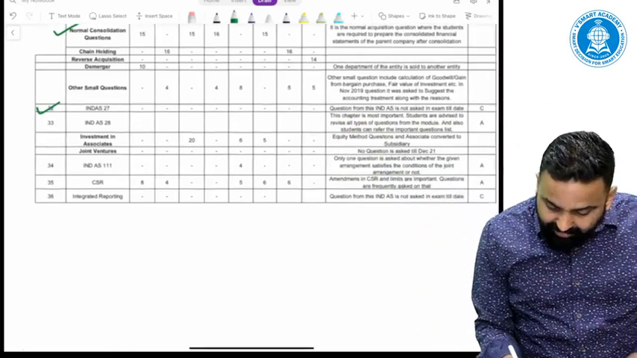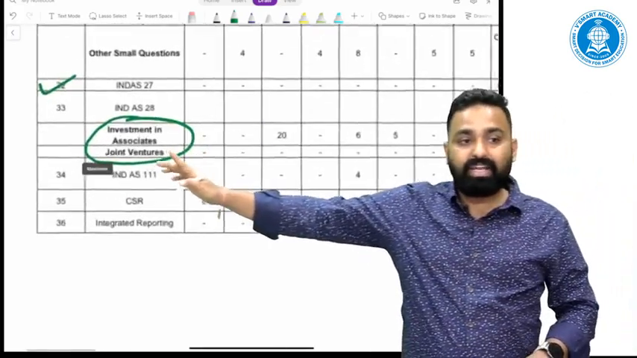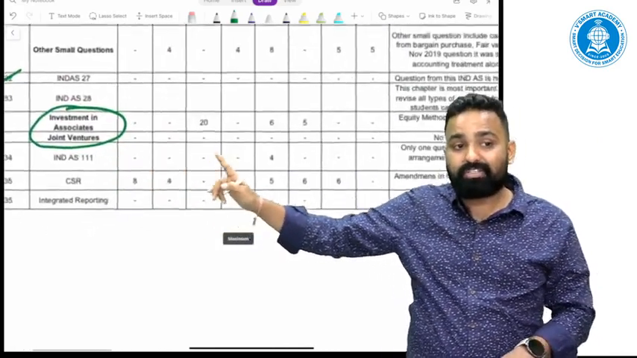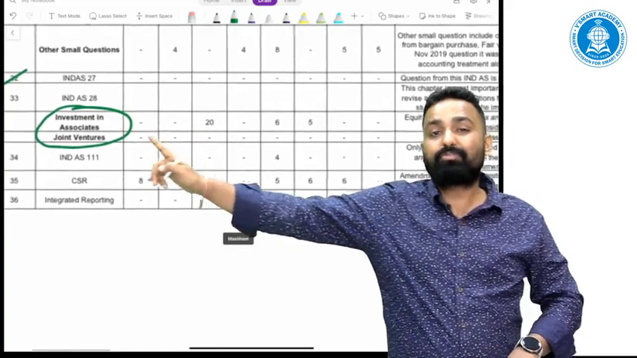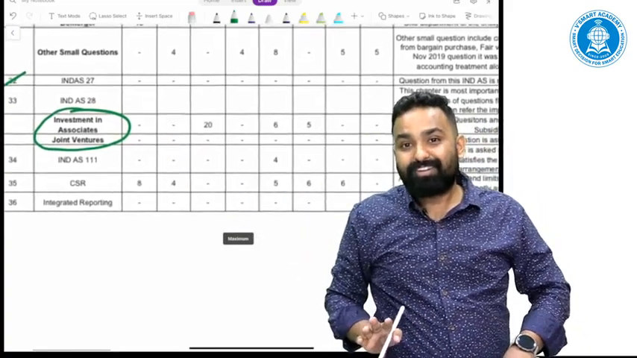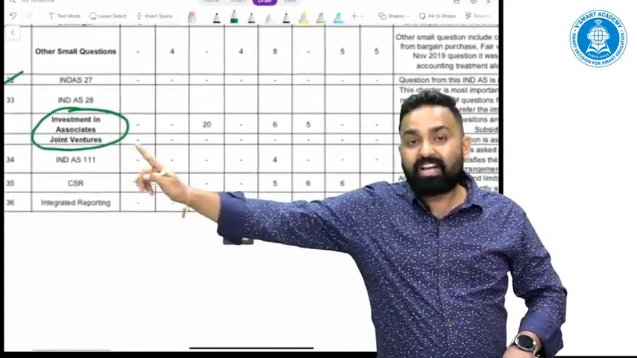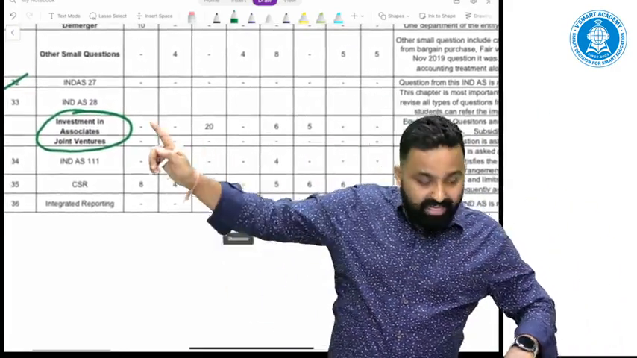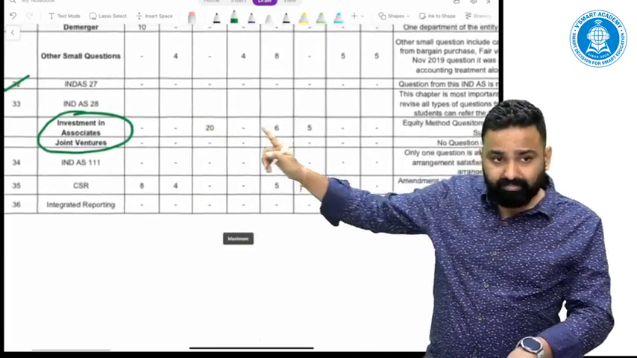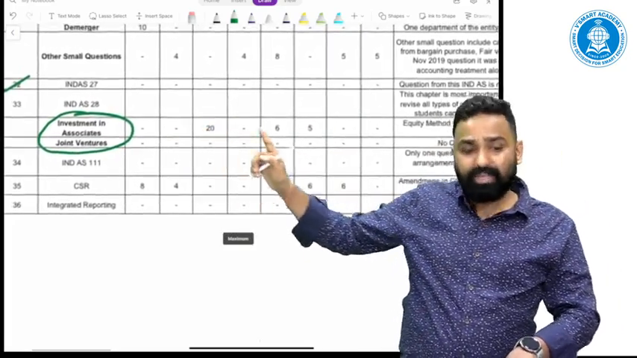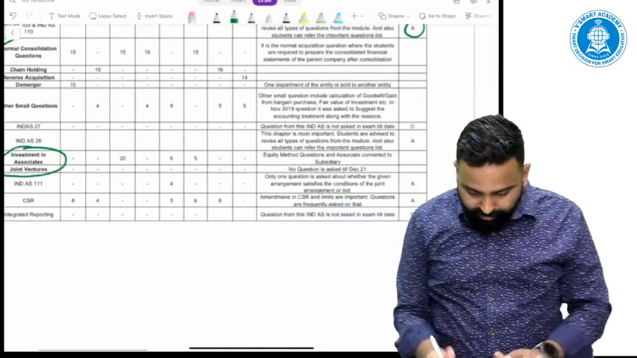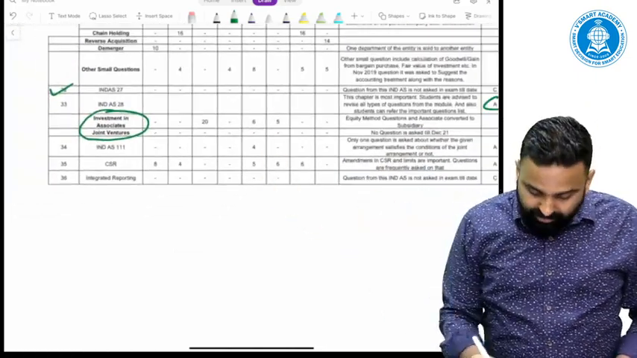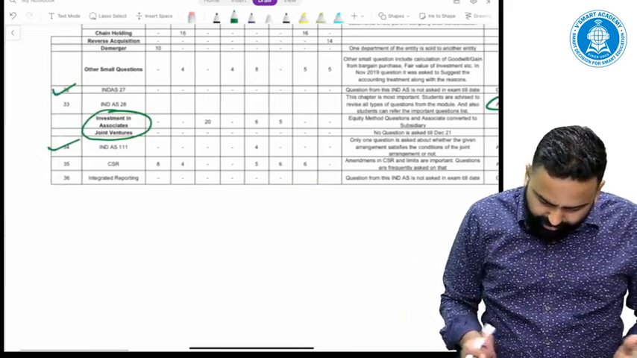Ind AS 28 is divided into two categories: investment and associate based questions, and investment and joint venture based questions. No single question has been asked from joint venture, so they can ask this time. Even in this standard, based on joint venture, there are a few important topics. In investment and associate, they have asked questions 3 times: 20 marks, 6 marks, 5 marks. So this becomes A category. From Ind AS 111, only one 4 marks question has been asked, so not so important, but okay.